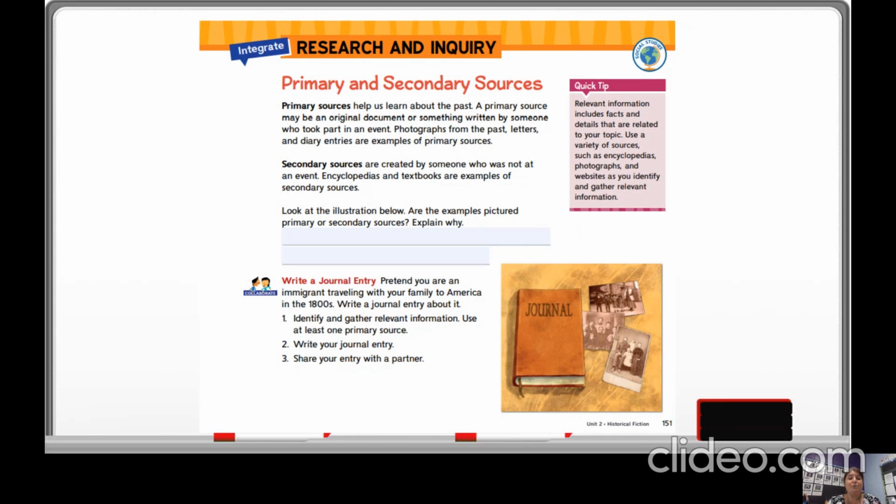Write a journal entry. Pretend you are an immigrant traveling with your family to America in the 1800s. Write a journal entry about it. One, identify and gather relevant information. Use at least one primary source. Two, write your journal entry. Three, share your entry with a partner. So you're going to share your entry with a grown-up at home and they can record it and send it to me. Quick tip, relevant information includes facts and details that are related to your topic. Use a variety of sources such as encyclopedias, photographs, and websites as you identify and gather relevant information.